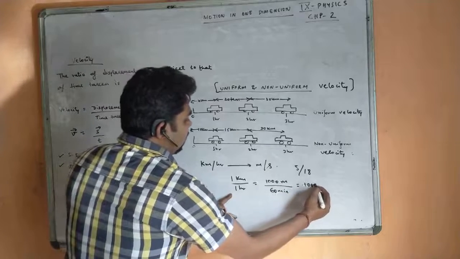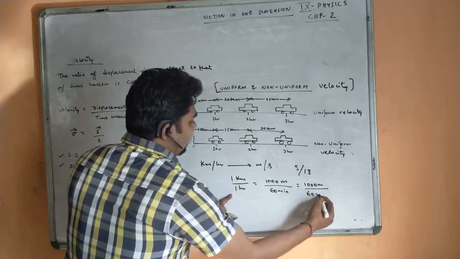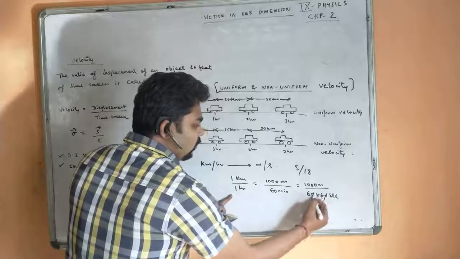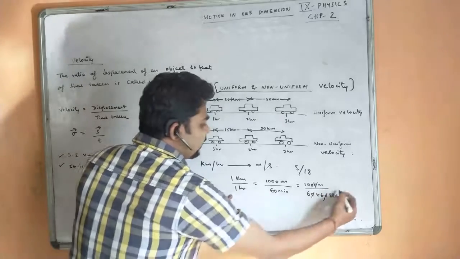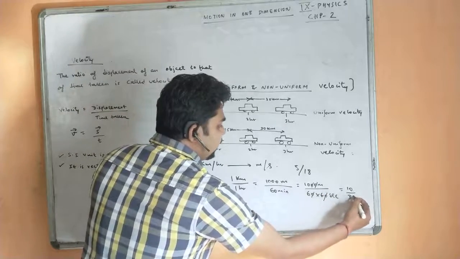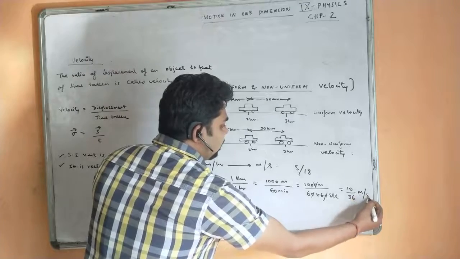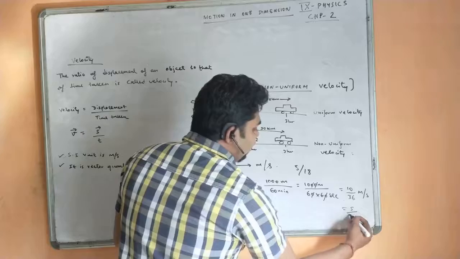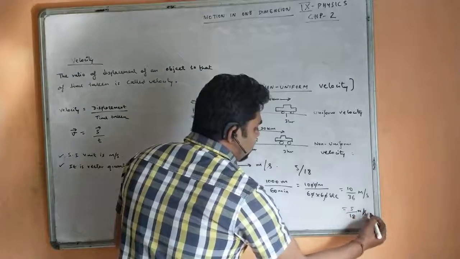Again, 60 minutes can be written as 60 into 60 second, right? So the zeros cancelled, and we will have 10 by 36 meter per second. And further, if you reduce it, then you will get 5 by 18 meter per second.